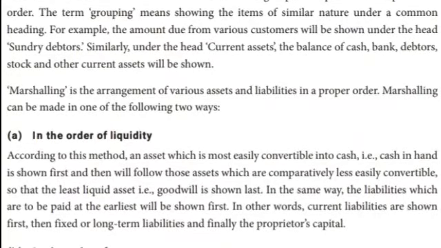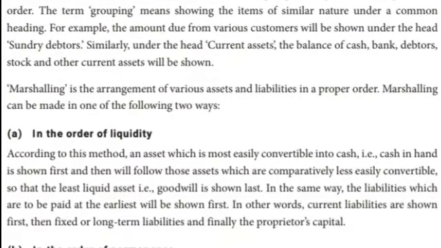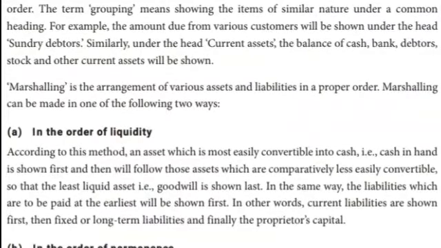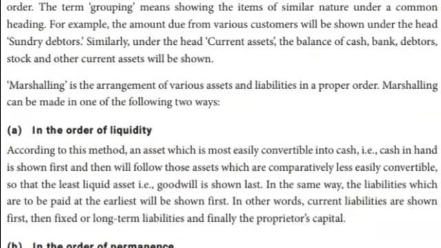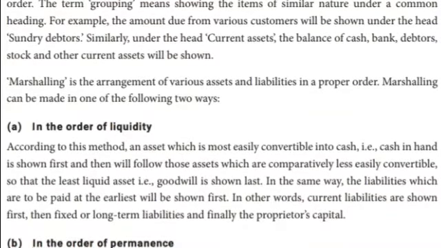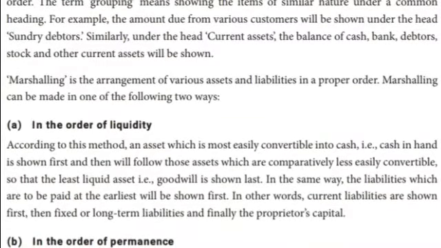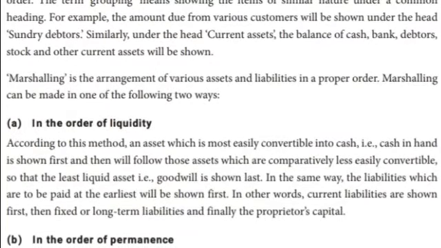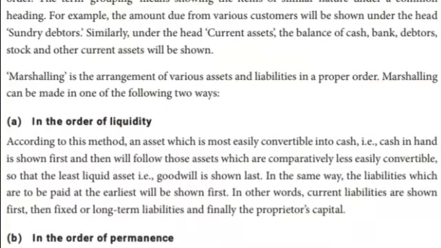Marshalling is the arrangement of various assets and liabilities in proper order. Marshalling means ordering the liabilities and assets. Marshalling can be made in one of the following two ways. Why do we have to follow that? First one is in order of liquidity.